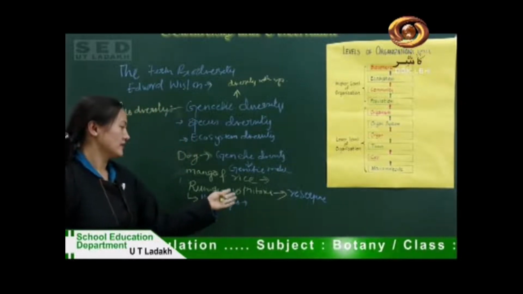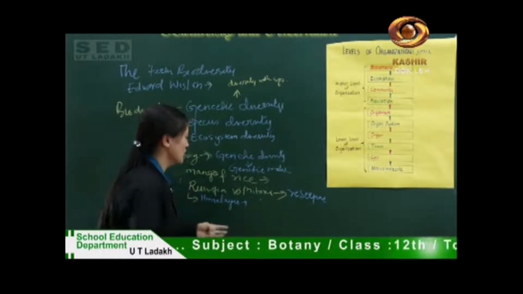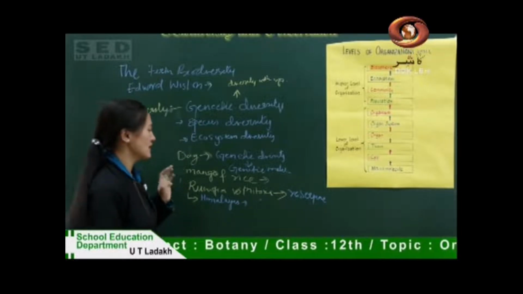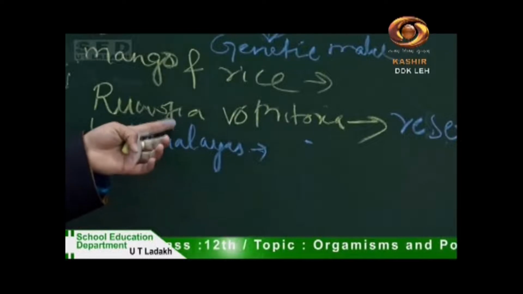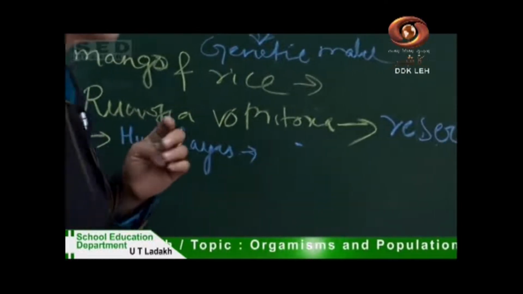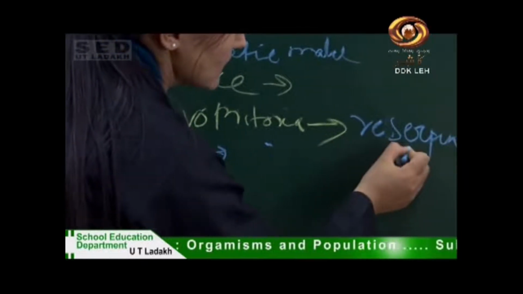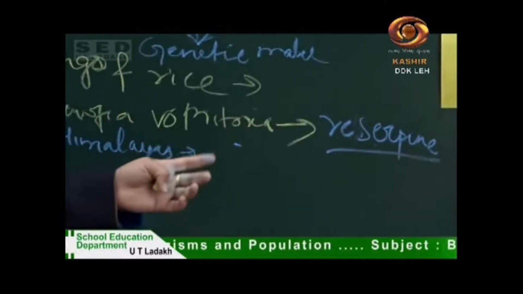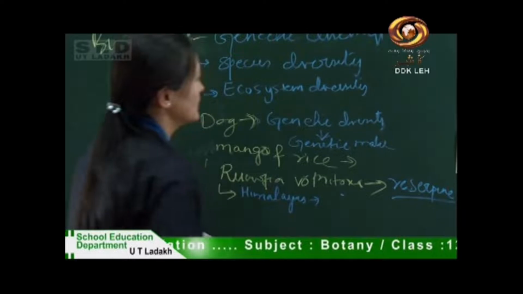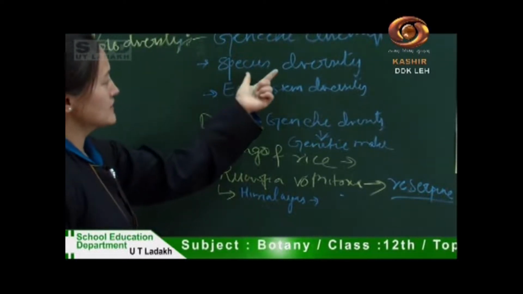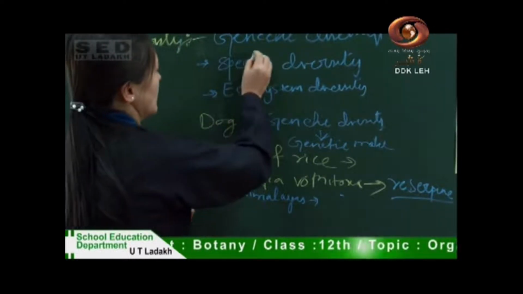The Rauwolfia found on the top of the Himalayas has a higher concentration of reserpine, whereas Rauwolfia that grows on the lower Himalayas has a lower concentration. So this is nothing but genetic diversity.